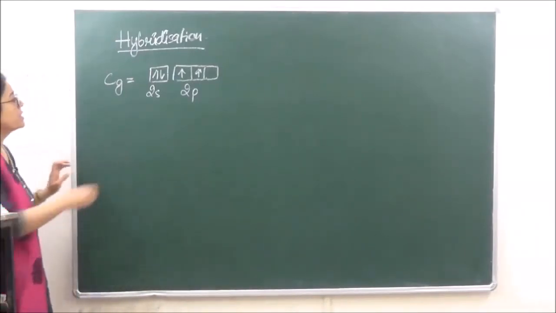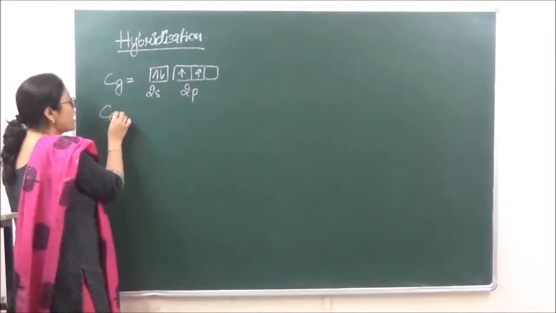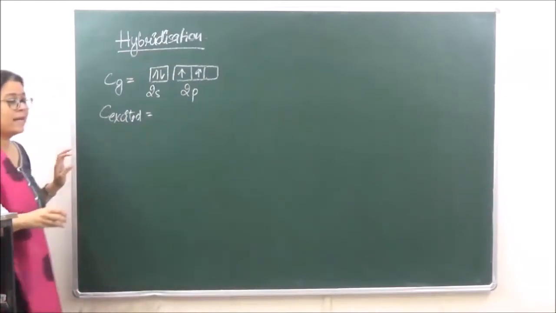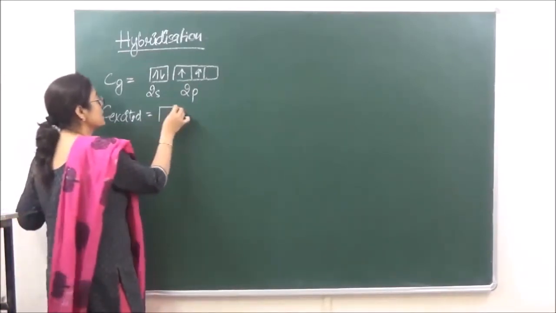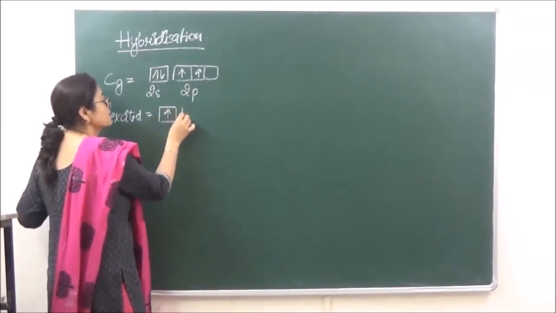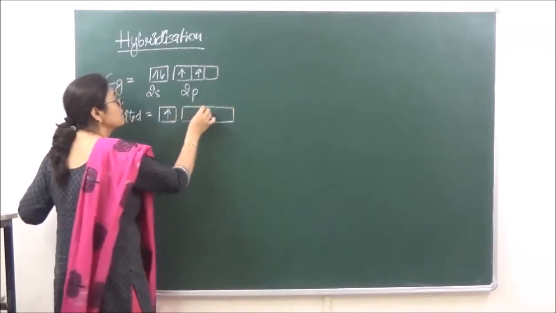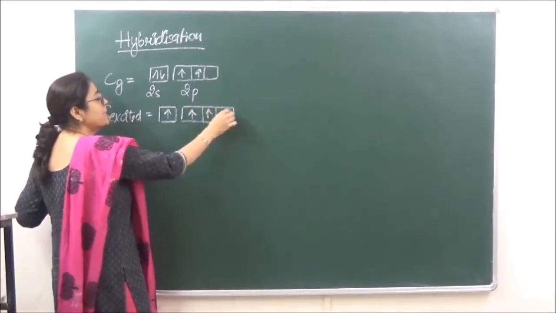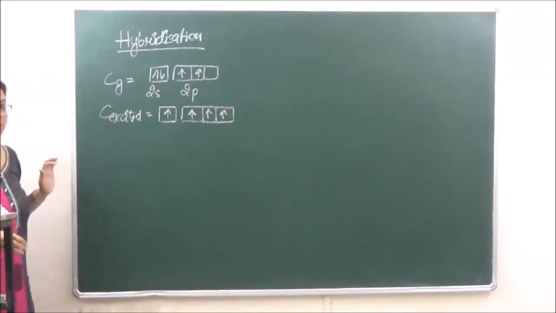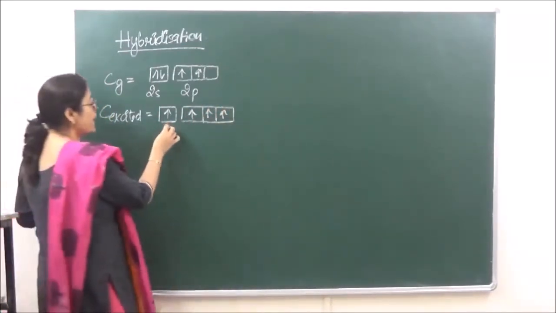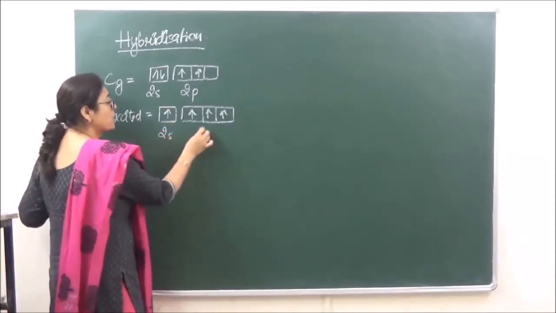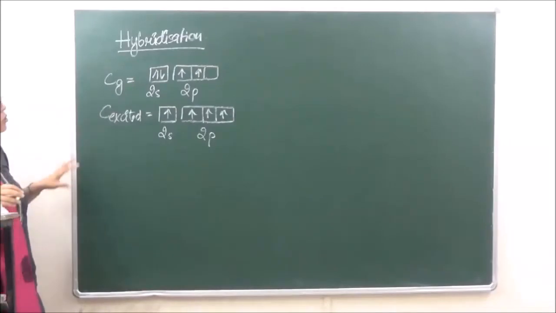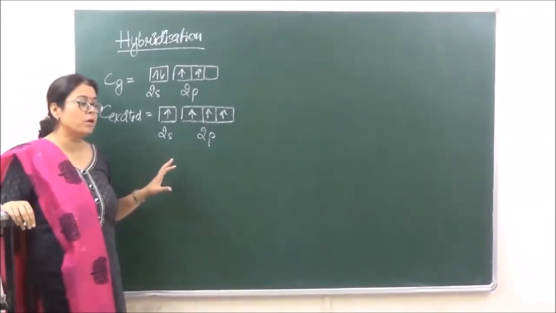So it was suggested that whenever carbon is going into bonding, one electron from 2s gets excited to 2p. Okay, so we have over here one electron in s and three electrons in p. All of these are going to participate in bonding.